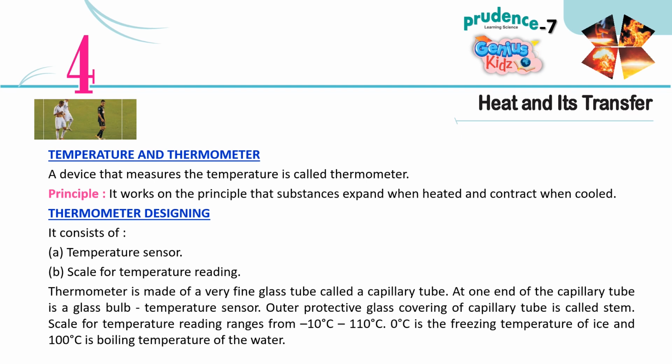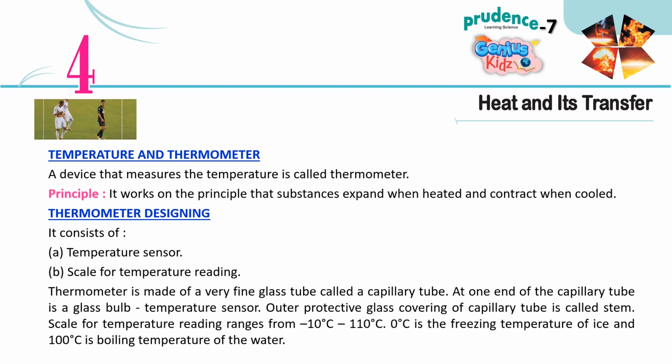Temperature and thermometer. A device that measures the temperature is called a thermometer. Principle: it works on the principle that substances expand when heated and contract when cooled. Thermometer designing. It consists of A. Temperature sensor. B. Scale for temperature reading.